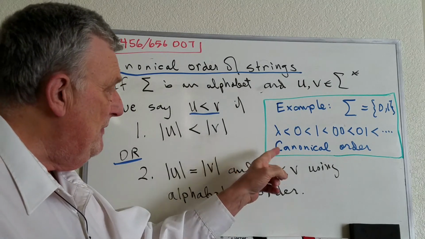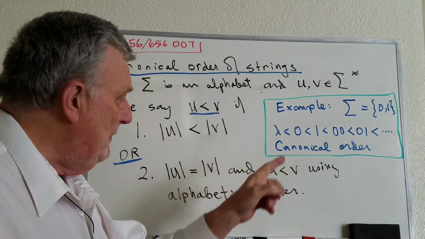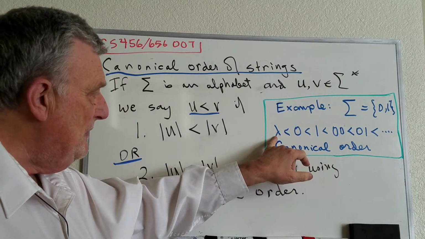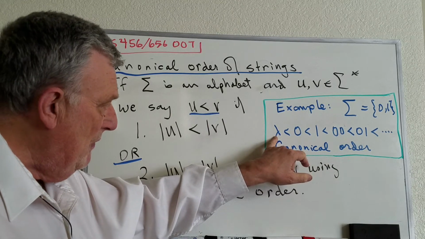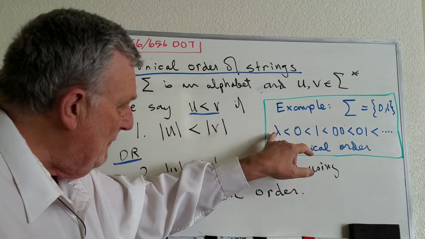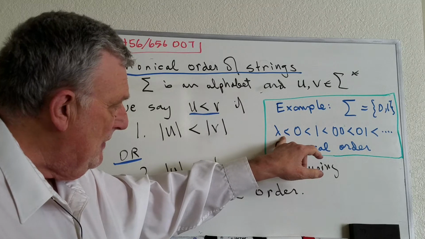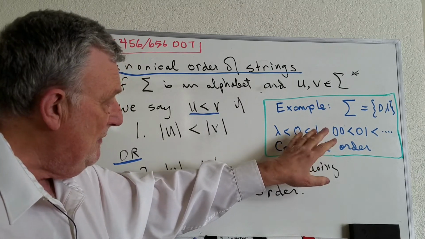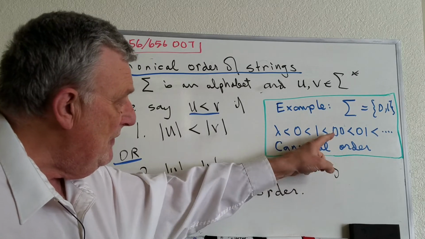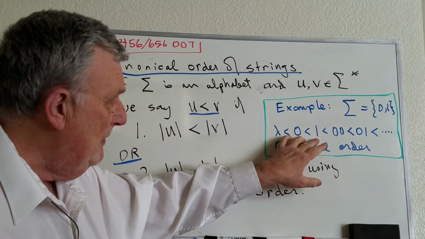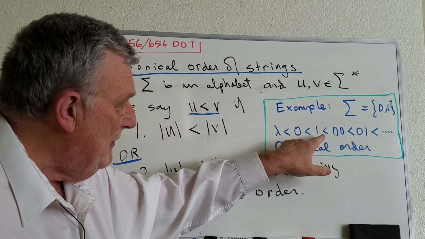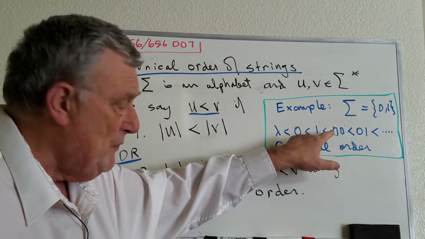All right, so for example, in any list of strings, if you have all the strings over the binary alphabet, they can be ordered canonically this way. First the empty string, because it's the shortest, then the strings of length 1, then the strings of length 2. But you notice that 00 comes after 1, even though in a dictionary it would come before.